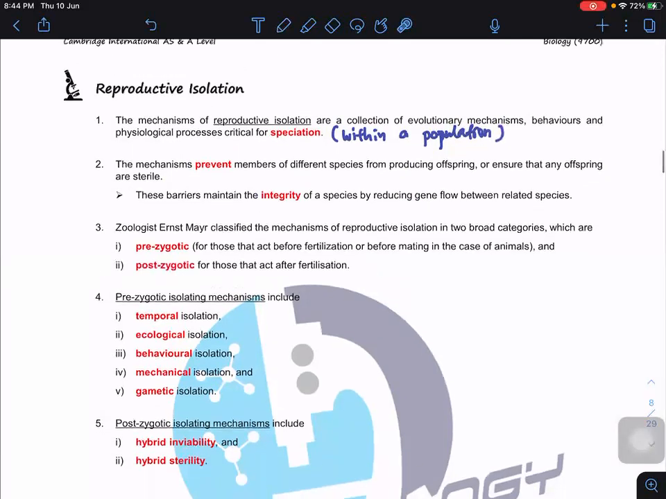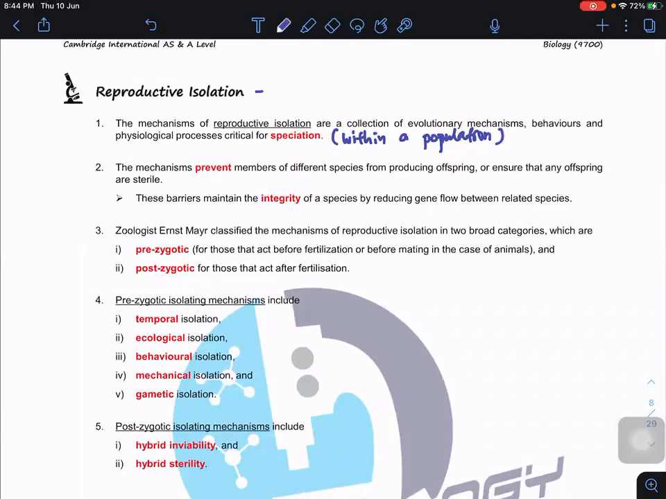Okay, so the whole idea of reproductive isolation is to reduce gene flow. So it depends on whether it is within a population or between. This second statement is actually talking about between two species. Okay, between two species, we don't want a new species to develop. So therefore, we want to maintain what we call the integrity of the species.